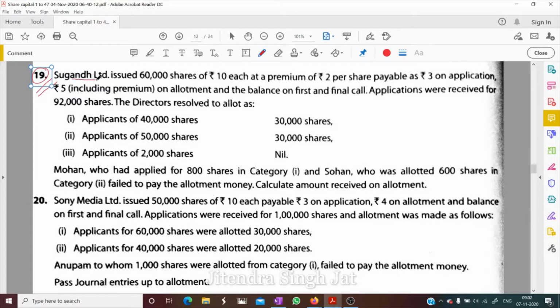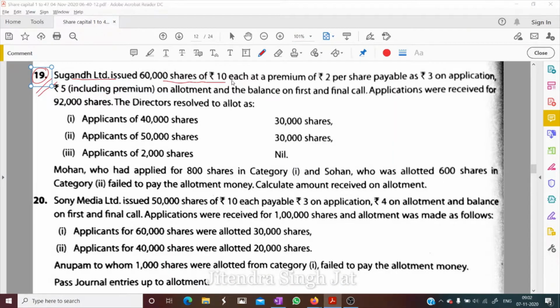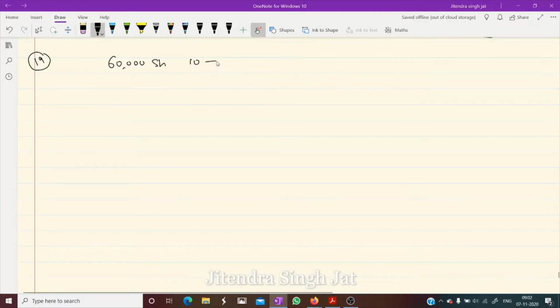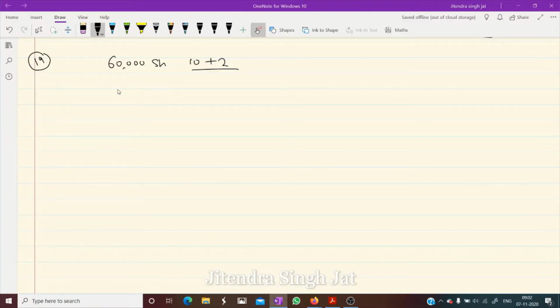Sugandh Limited issued 60,000 shares of rupees 10. Okay. Question number 19. 60,000 shares issued of rupees 10 at a premium of rupees 2 per share payable as 3 on application. On application, how much, 3 rupees, will be payable?